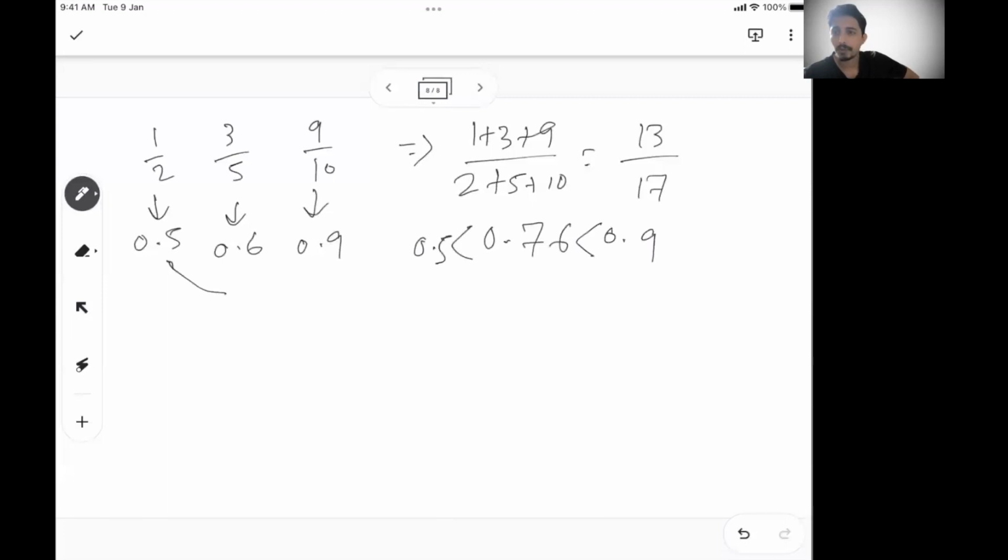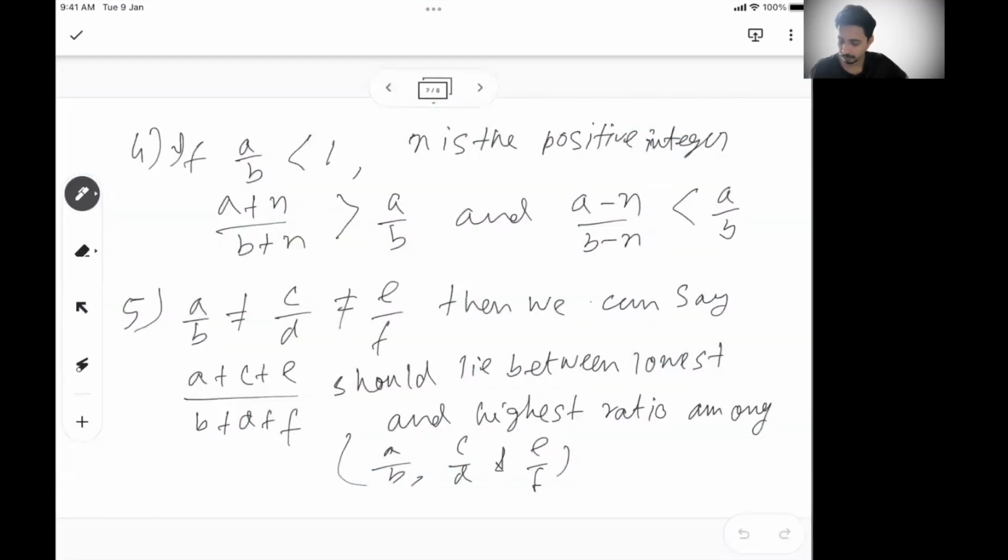So these are the few properties you should be remembering, which are very, very important when it comes to CAT kind of exam. If we quickly revisit, we have seen how a ratio which is less than 1 or more than 1 changes if you add a fixed number. Then we saw this formula: if three ratios are unequal, what will happen if I add the numerators and denominators?